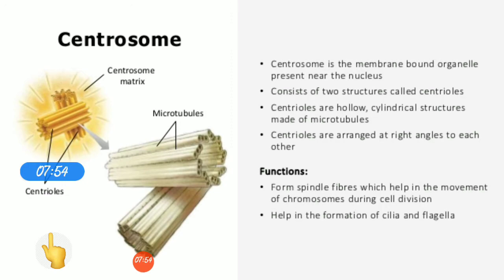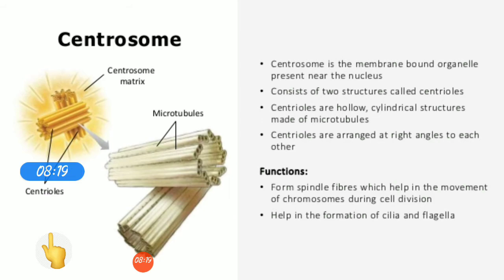The last is the centrosome. Centrosomes are found near the nucleus and their function is to initiate or start the process of cell division. They are present only in animal cells, not in plant cells. They are membrane bound organelles. So the function of centrosomes is to start the cell division and they are found only in animal cells.